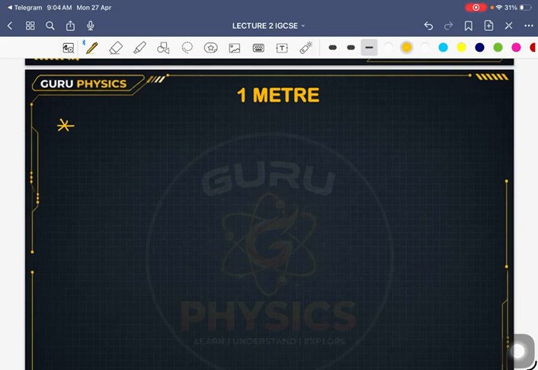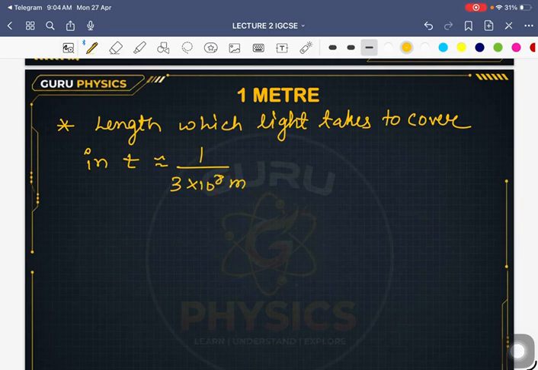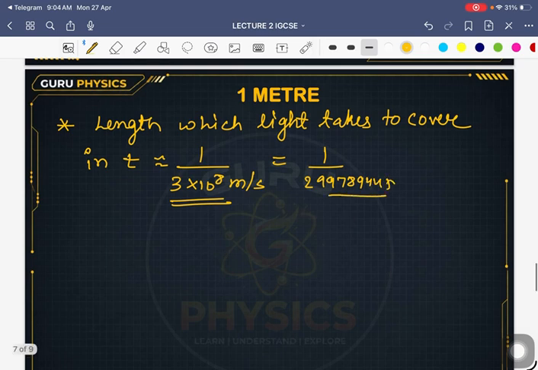the length which light takes to cover in a time of approximately 1 upon 3 into 10 raised to power 8 seconds, with the speed of light being approximately 3 into 10 raised to power 8 meter per second. And we know that the perfect value of the speed of light is 299,792,458 meter per second, somewhat like this. So whatever, it's the approximate value.